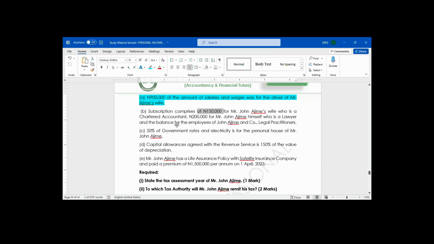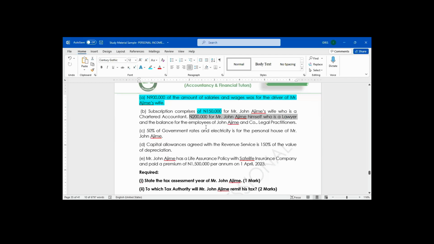We are going to disallow it, because his wife is not working for the business. His wife is for his own personal life. The second one, 200,000, is for Mr. James, who is a lawyer. Are we going to allow it? Yes, we are going to allow it, because part of the income of this company is coming from legal practice. It's going to be allowed.